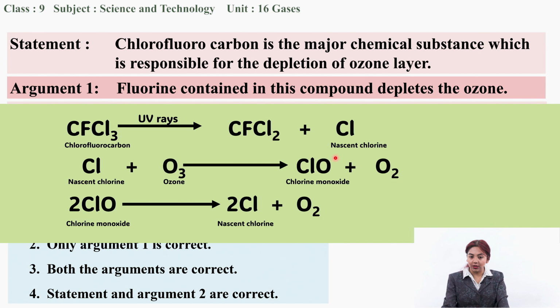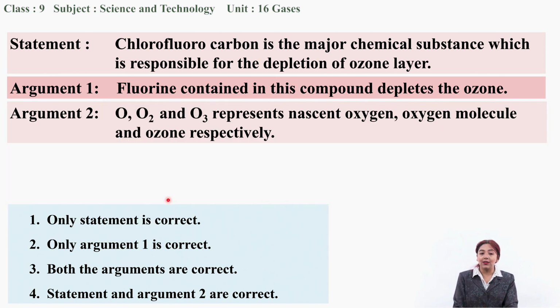This nascent chlorine is responsible for the reaction with the ozone molecule and dissociation of the ozone molecule. So this argument 1 is incorrect, because it is not the fluorine contained in chlorofluorocarbon that depletes the ozone, but it is the chlorine present in the chlorofluorocarbon that is responsible for the depletion of ozone. So our argument 1 is incorrect.